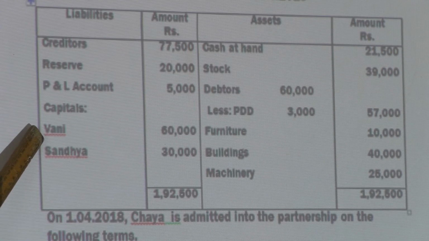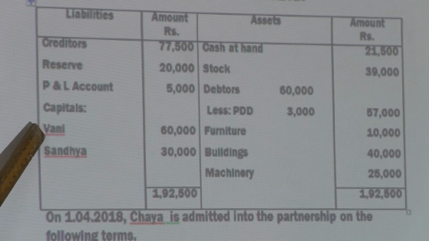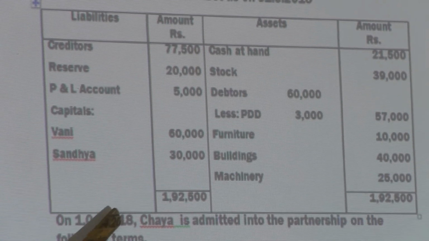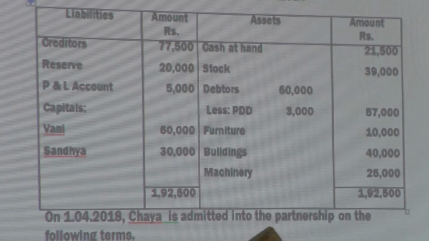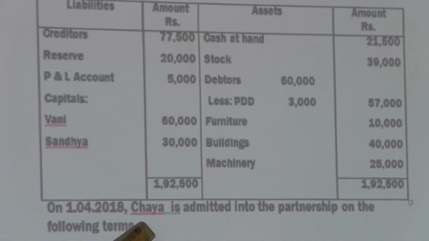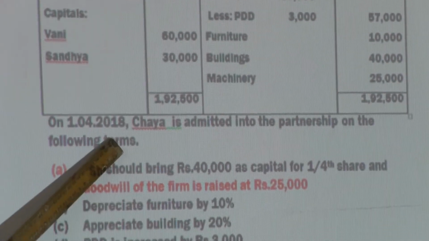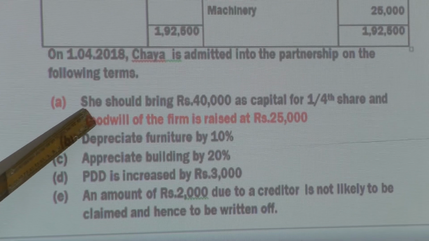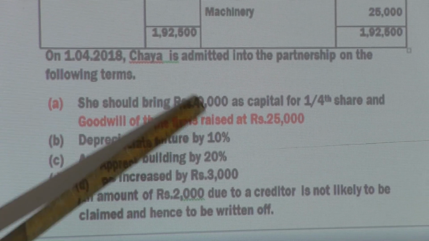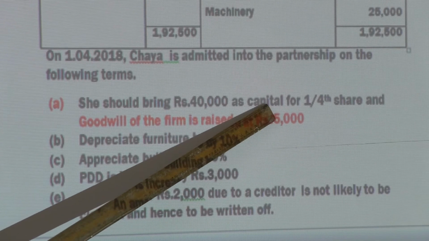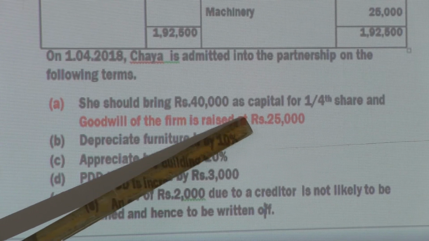We are required to prepare the new capital account and thereby calculate the new capital. On 1/4/2018, Chaya is admitted into the partnership on the following terms. See, the new partner is Chaya. They admit Chaya. What are the terms? What are the conditions? Who should bring what? Chaya, the new partner, should bring rupees 40,000 as capital. She will bring 40,000 as capital.